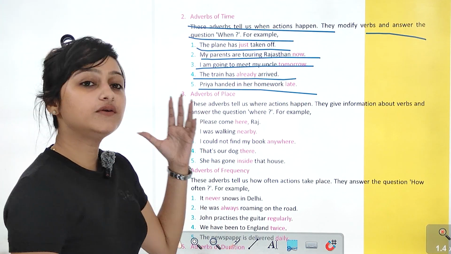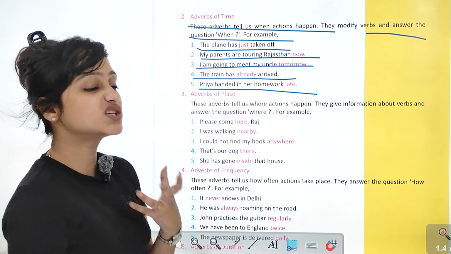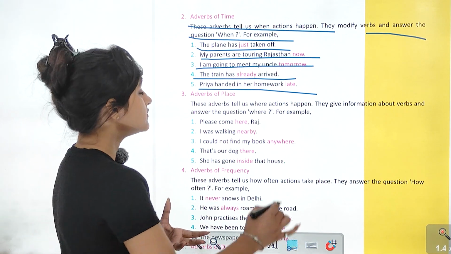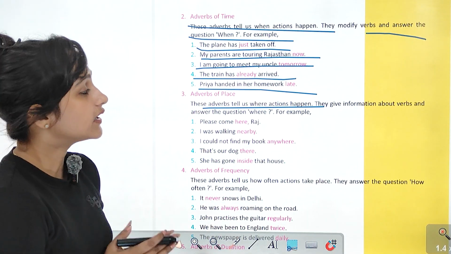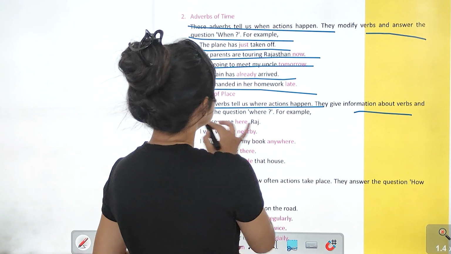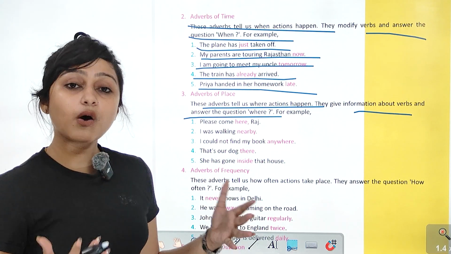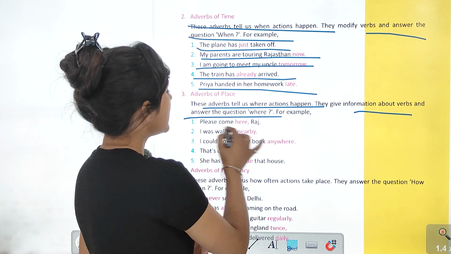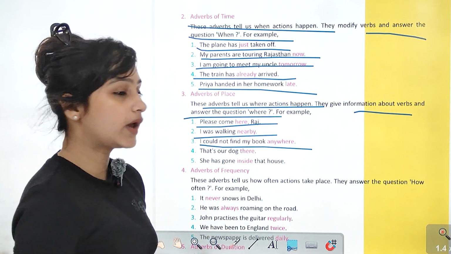Now let's talk about adverbs of place. They tell us the place where. These answer the question where. So these adverbs tell us where action happened. कि कहाँ पे कोई action हुआ है. They give information about verbs and answer the question where. For example, like please come here. कहाँ पे आओ? यहाँ पे आओ. Please come here, Raj. I was walking nearby. I could not find my book anywhere.